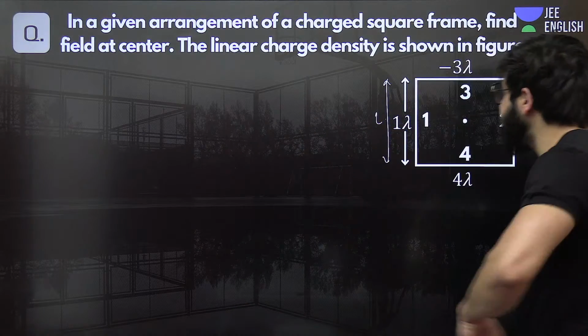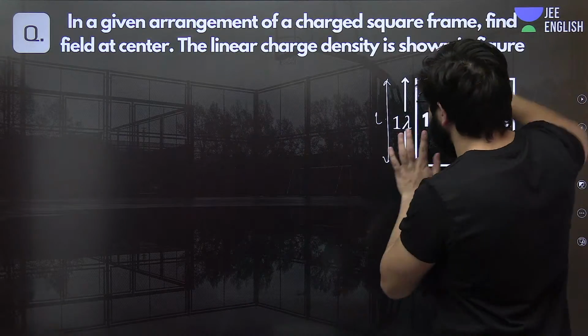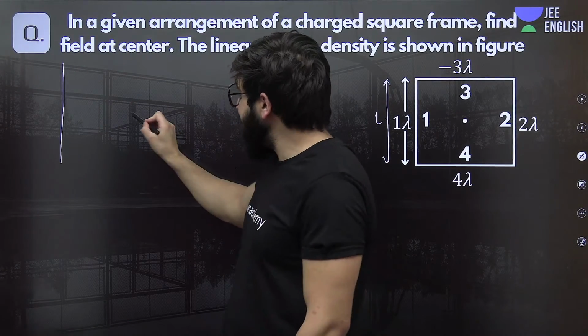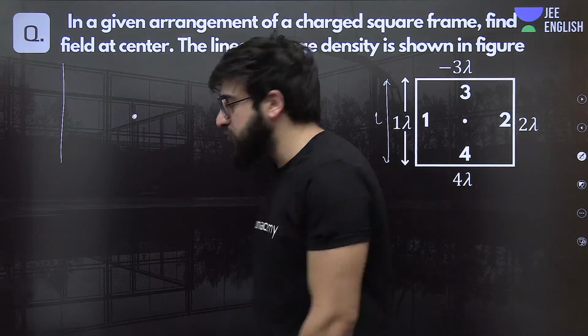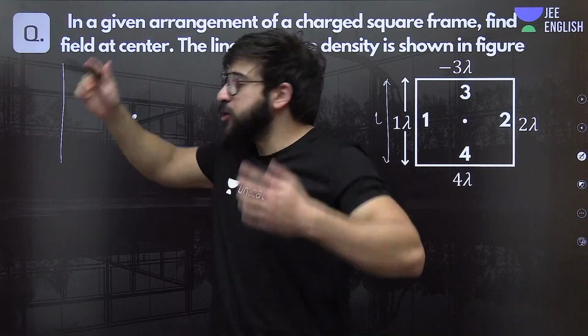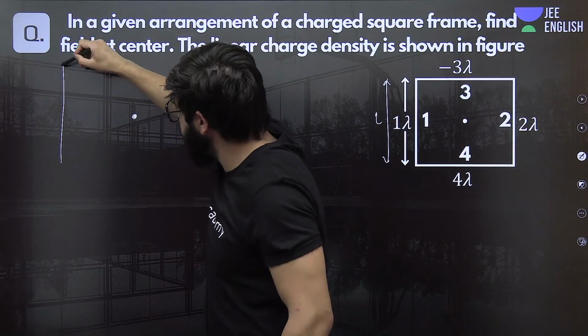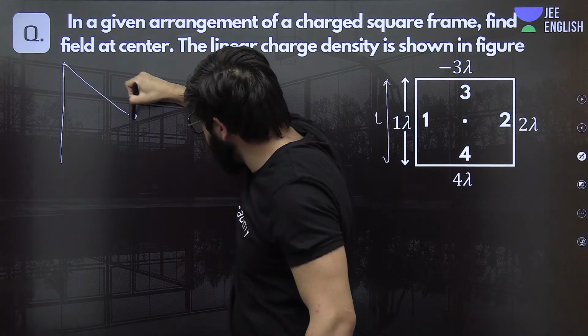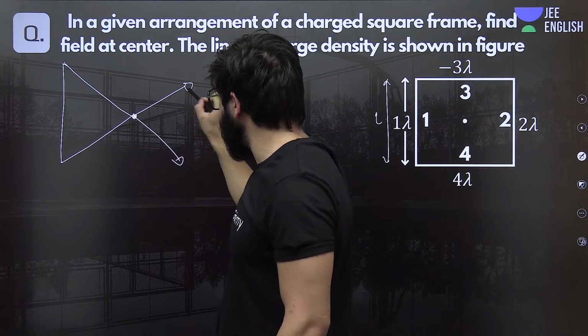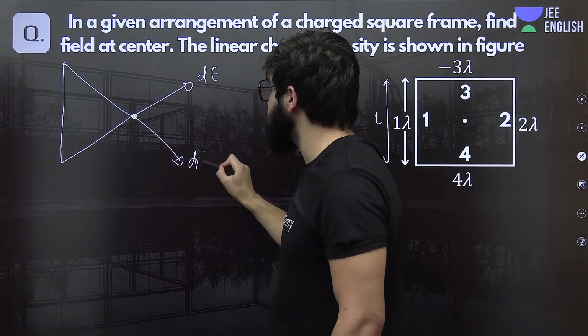Now see, if we take this first rod over here, I'm taking this first rod and I'm telling you to find the electric field exactly at the midpoint. So I'm taking, for example, 2 elements. I'm taking the first one over here. This first element will create the electric field like this. This second element will create the electric field like this. I would say this is dE, and this is dE.